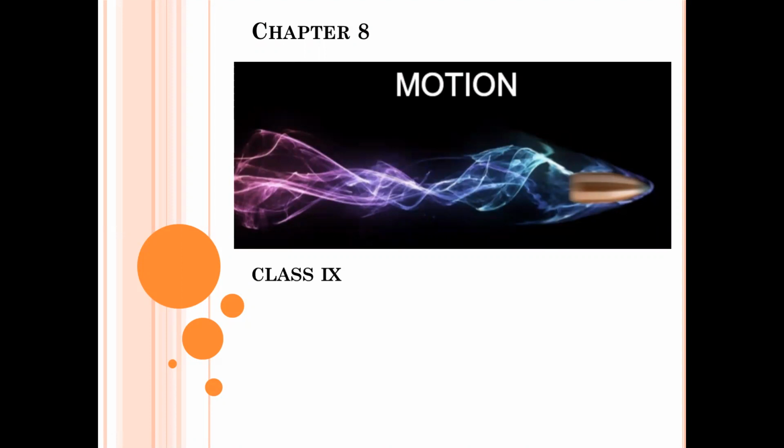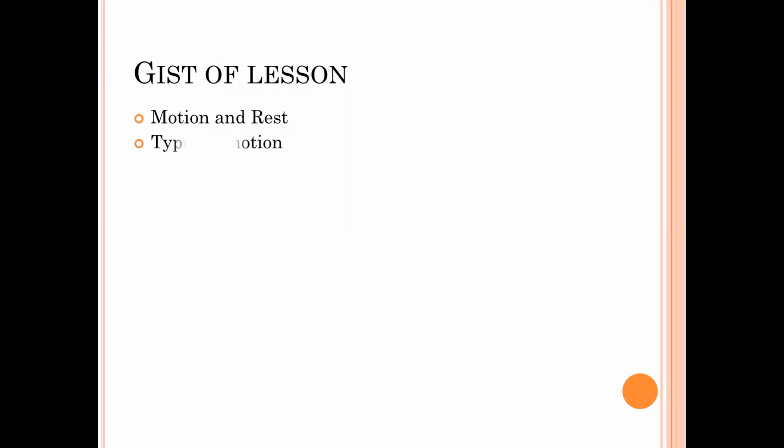Good morning, students. Today we are going to revise our chapter number 8, Motion, from your textbooks for class 9th. What are the topics which we go through during this chapter? First, motion and rest. How are the states of motion and rest defined? What is the actual meaning of motion and rest in terms of physics?